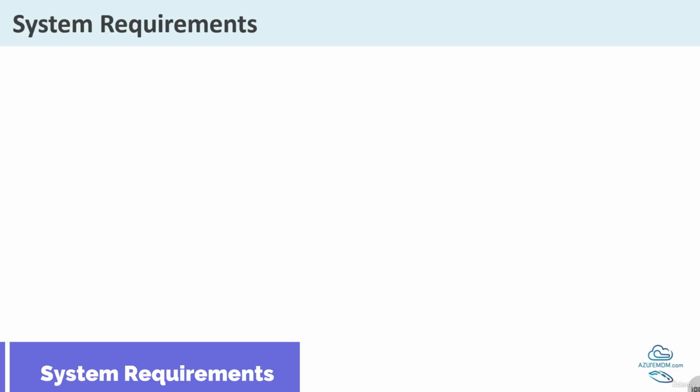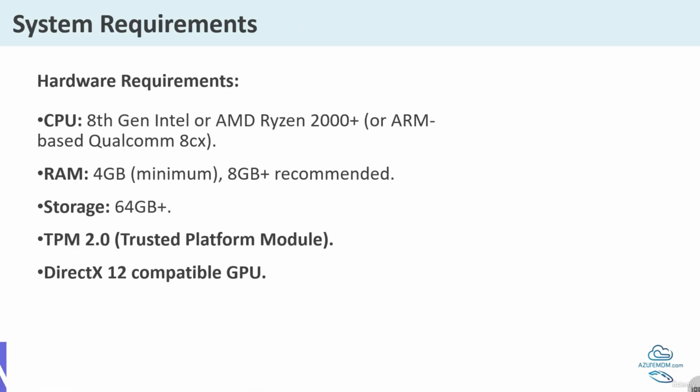Now, we'll understand the system requirements, that is the hardware requirements. CPU should be 8th generation or AMD Ryzen 2000 plus. Older processors may not support all the features. The RAM should be a minimum of 4 GB to run basic tasks, at least 8 GB for smooth multitasking. Anything above 8 GB will work smoothly for modern computers. More RAM helps with gaming and heavy applications.